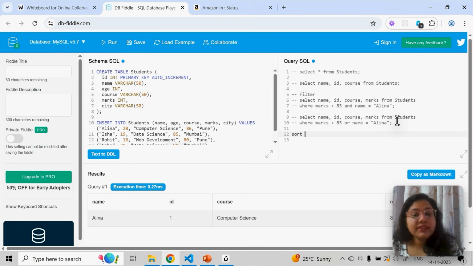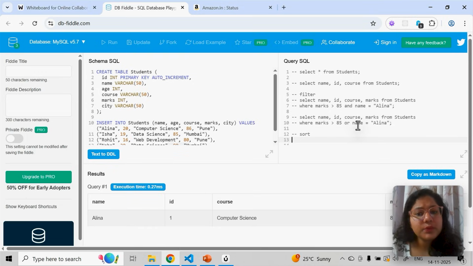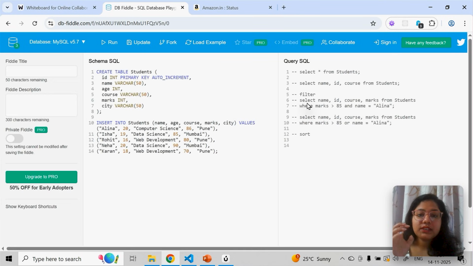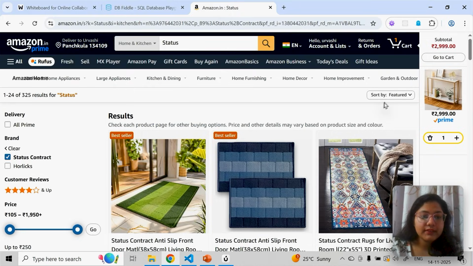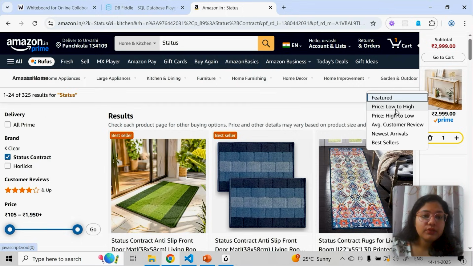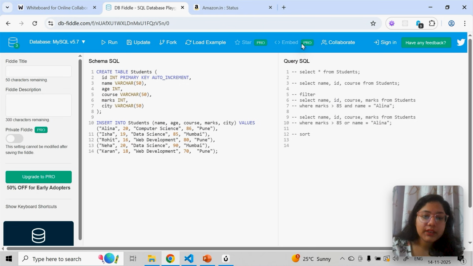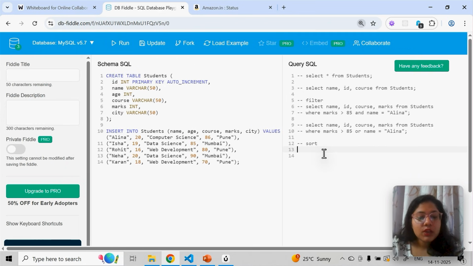The next we have is sort. Okay, I hope it's all clear by now. Next we have sort. You all must have seen, you want to sort the data. Like if you go to any product list, you want to sort the data based on price, low to high, high to low, or based on new arrivals. That's called sorting. Okay, we can also sort the data.